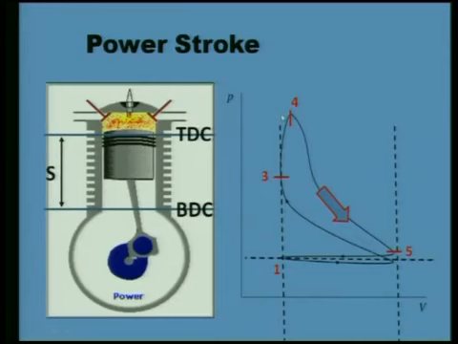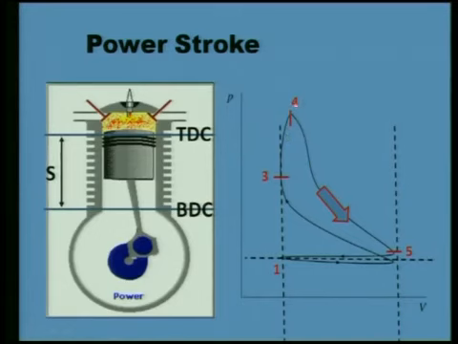From 4 to 5 it is moving, the expansion stroke. So 1 to 2 we said is suction, 2 to 3 is compression, then 3 to 4 is heat addition due to combustion, and 4 to 5 is expansion, the power stroke. And the area under this line is very important.